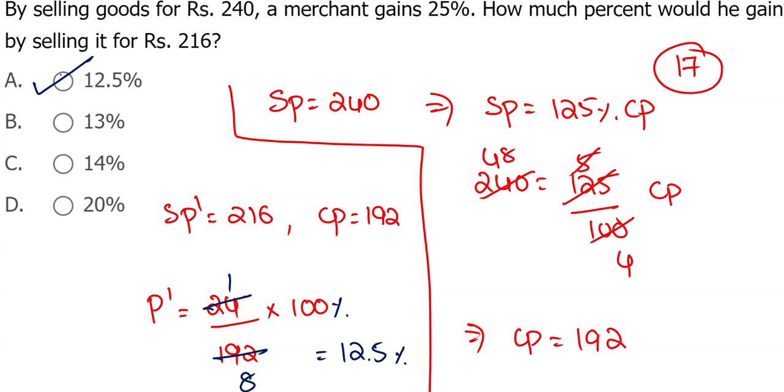They're asking percentage. New profit is 24 rupees, but percentage is 12.5. We have to calculate cost price. When you purchased, cost price won't change. Initially, when selling price is 240, at that time you are getting 25% for the product. If suppose selling price is 216, how much profit are you going to get? They clearly mention in the question, you are going to get the profit only.